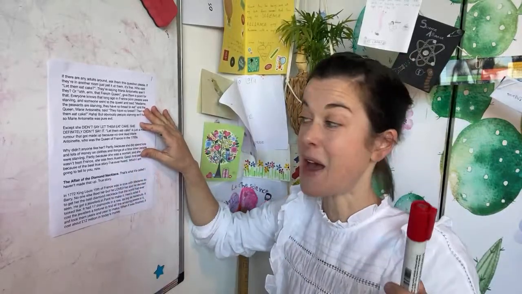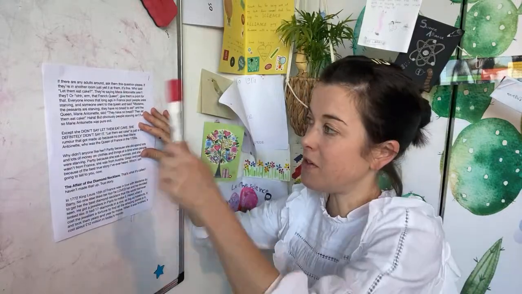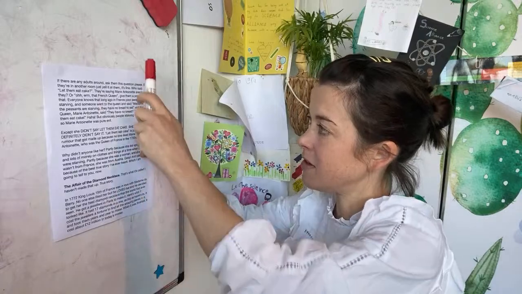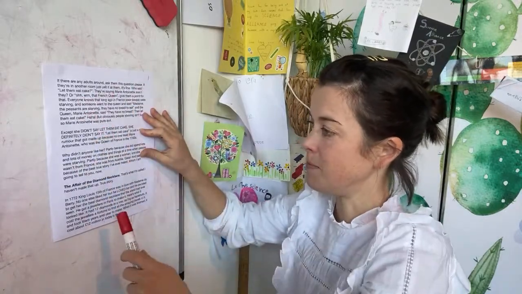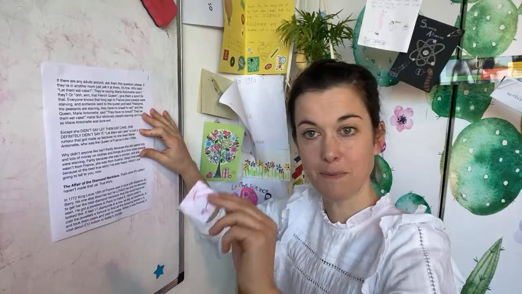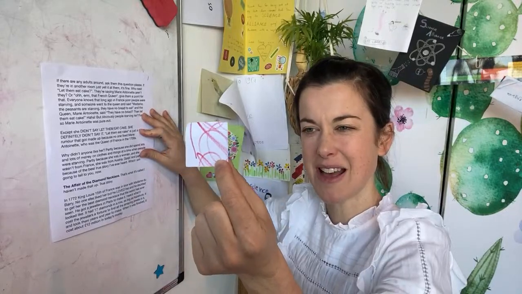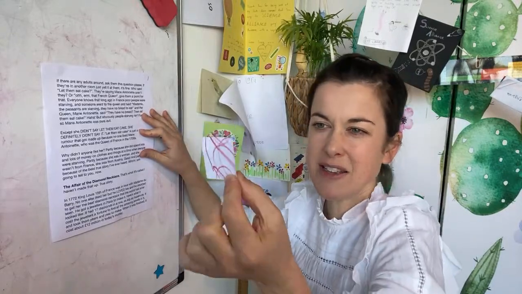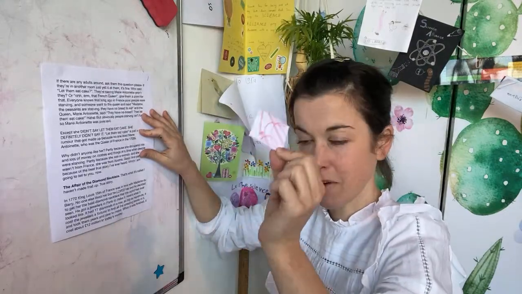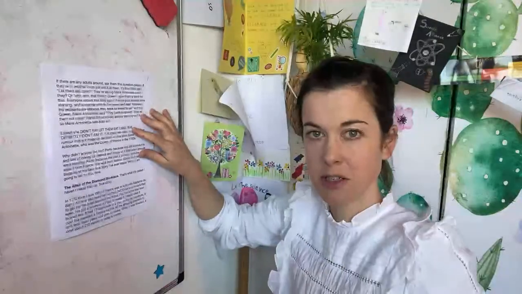If you've got a piece of paper and a pen, just sort of scribble pen all over one of the sides of the piece of paper, okay? And then we're going to cut strips and cut across them to basically just make loads of little squares. Here's one that I made earlier. See? What you want in the end is loads of pieces of paper. It doesn't matter if they're all different sizes. You just need loads of little pieces of paper that have got pen on one side and nothing on the other side. Okay, two different sides.